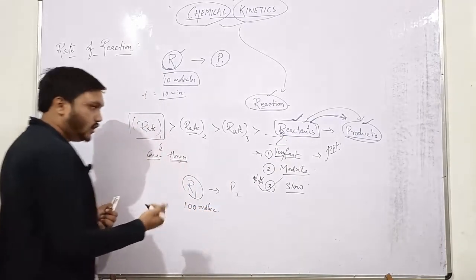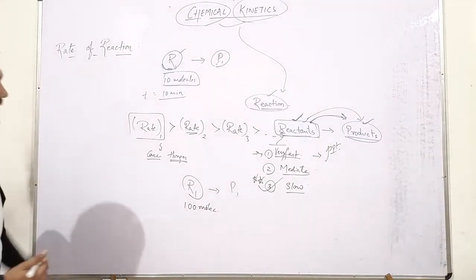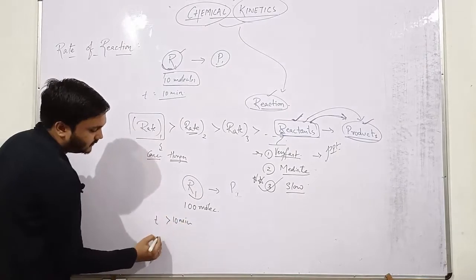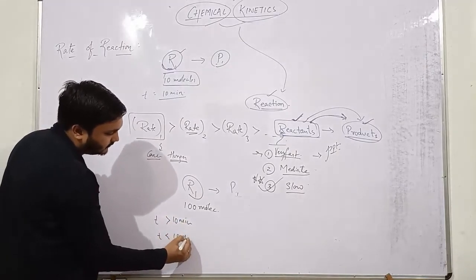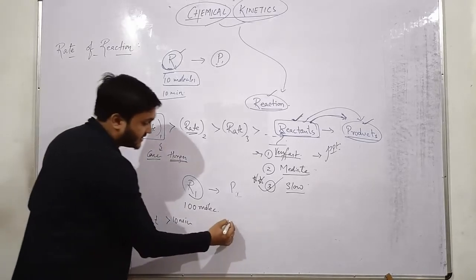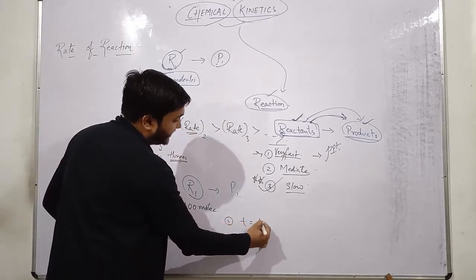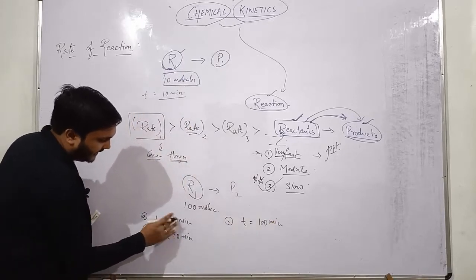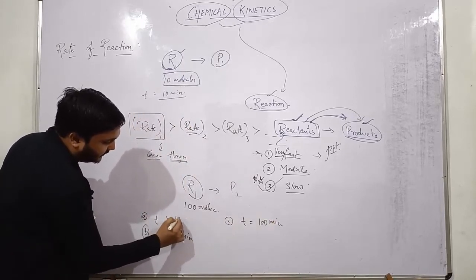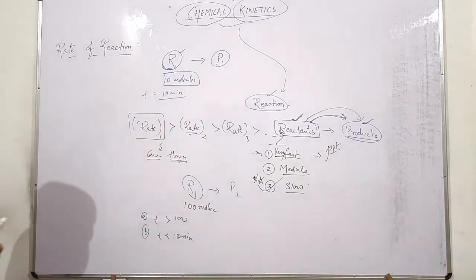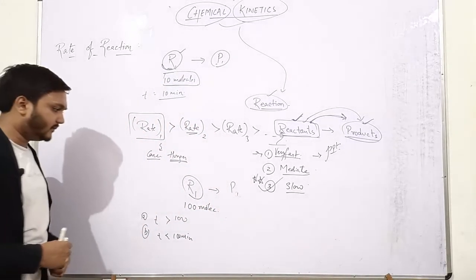So I am asking you, what do you think about the time required? Whether it will be greater than 10, less than 10? Actually, let us make it greater than 100 minutes and less than 100 minutes. Just answer, it is as simple as that.